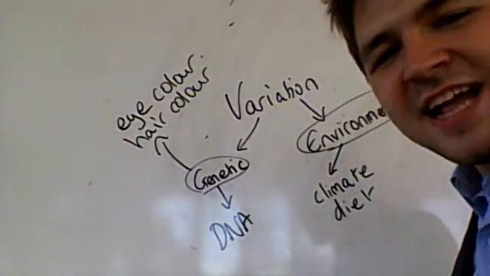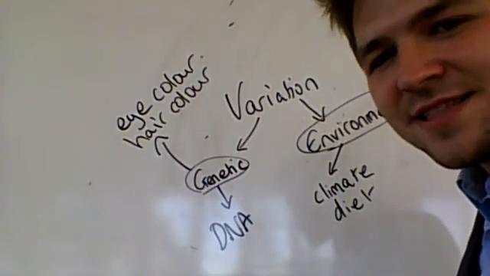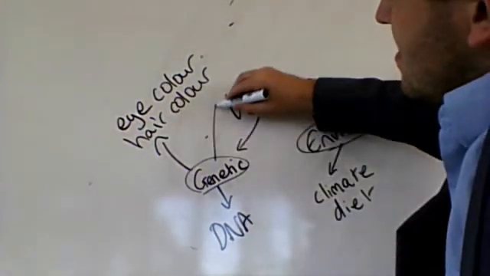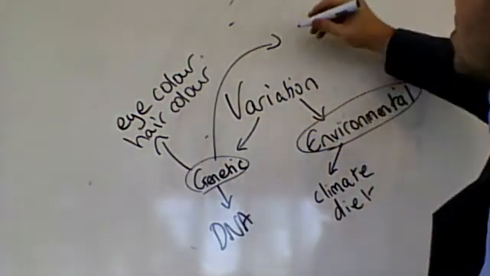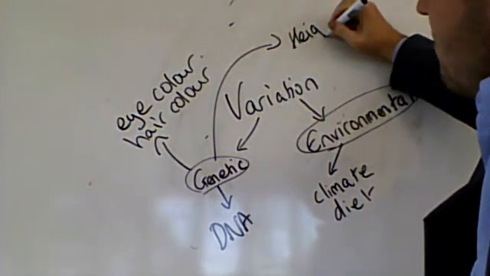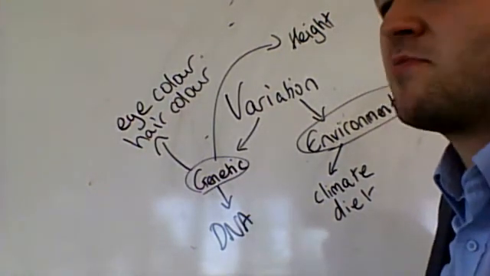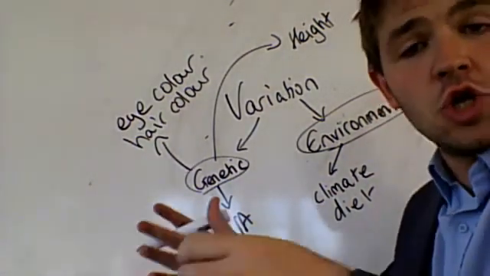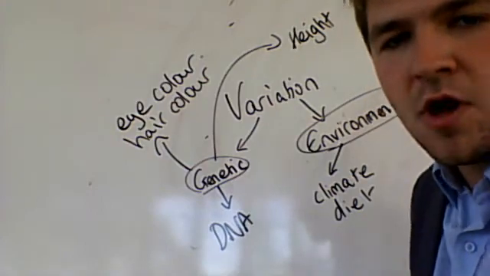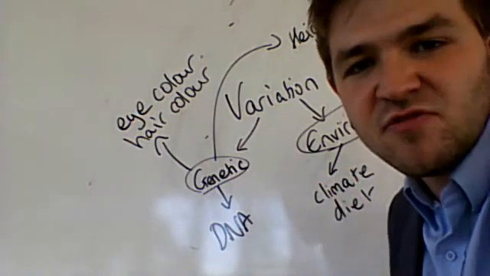However, it's not always that perfect. As I said, height, for example, could be controlled by genes. Some types of plants will grow tall, some plants will grow shorter, based on the genetic information.